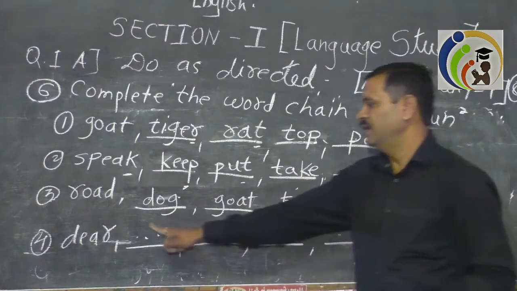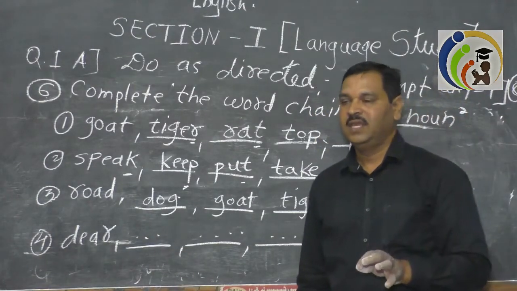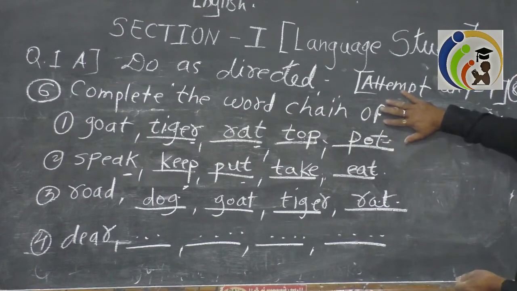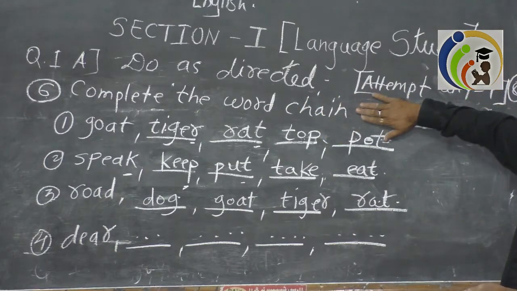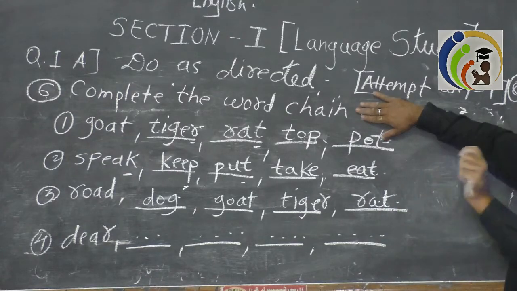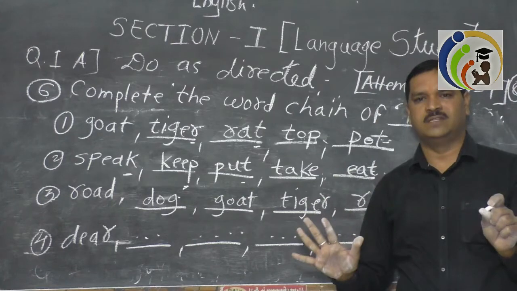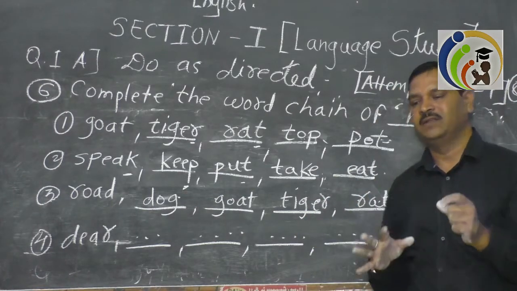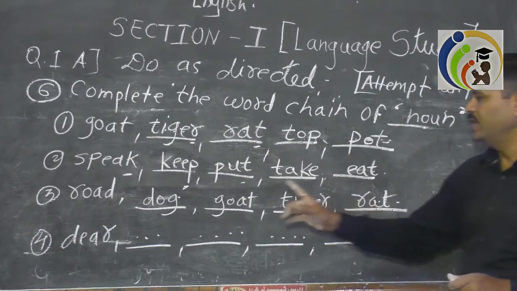Go to the next word. Suppose they have not given noun or adjective or verb, and they have given only complete the word chain, then you have freedom. You may write anything, only meaningful words. You may write any word. But here it is noun, complete the noun chain. Go to the next one.